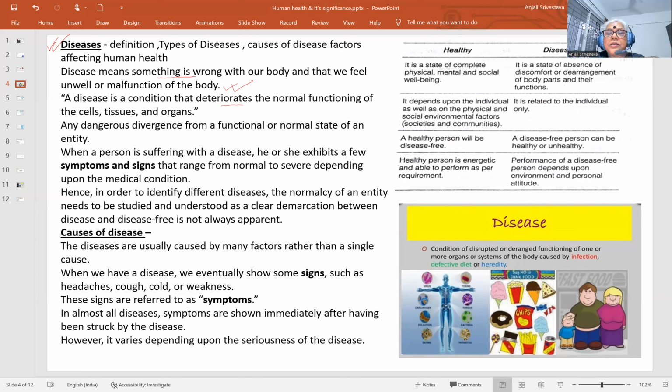But a dangerous divergence from a functional or normal state of an entity is also an important feature, and may cause an unhealthy condition that can be considered a disease as well.